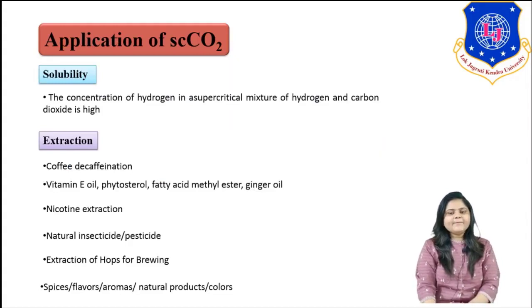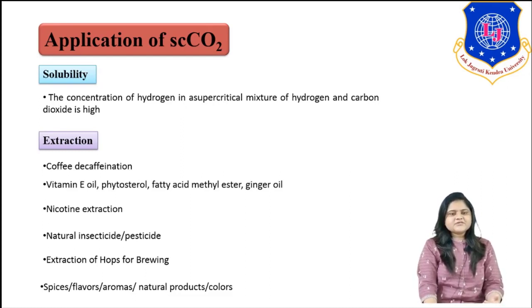Now we'll see the applications of supercritical carbon dioxide. One application is in solubility, where the concentration of hydrogen in a supercritical mixture of hydrogen and carbon dioxide is very high. So here we can use carbon dioxide to dissolve our hydrogen. Another one is in extraction.